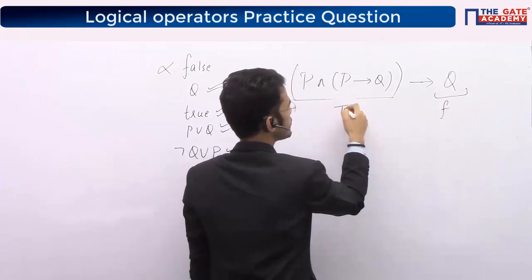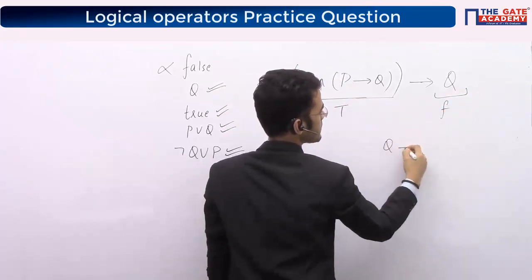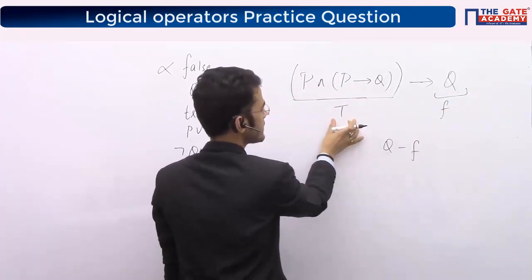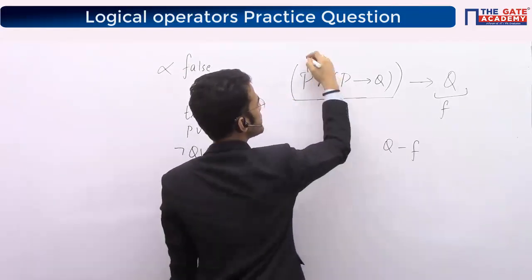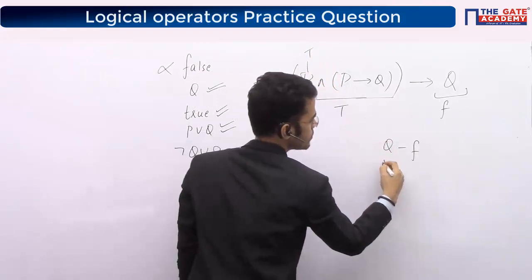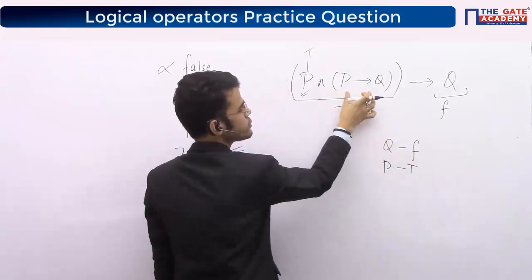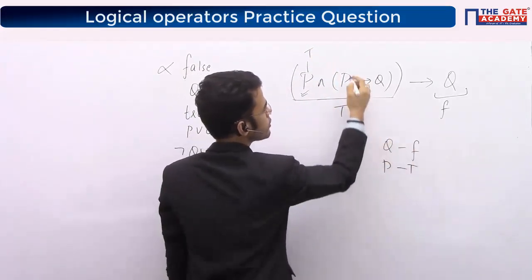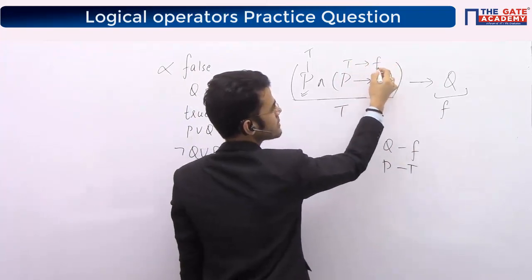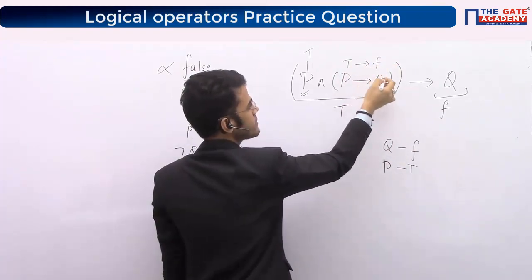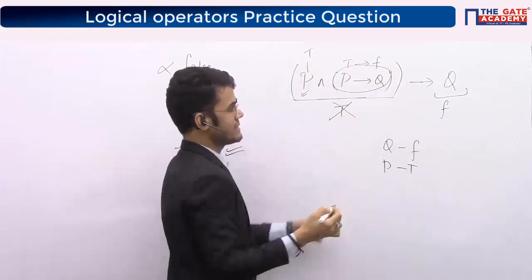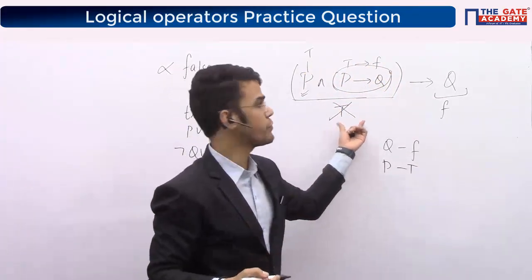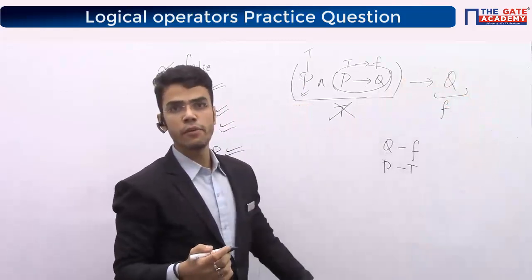This side false, this side true, right? Q is false from here. I have to make this side as true, right? And operator says both should be true. So P should be true from here, right? P should be true. Now this also needs to be true. So P is true, Q is false. True implies false will give me false. I am not getting true, right? This expression is giving me false. False and true will not give me true. And since I am not getting this side as true, the final expression will also not become false.